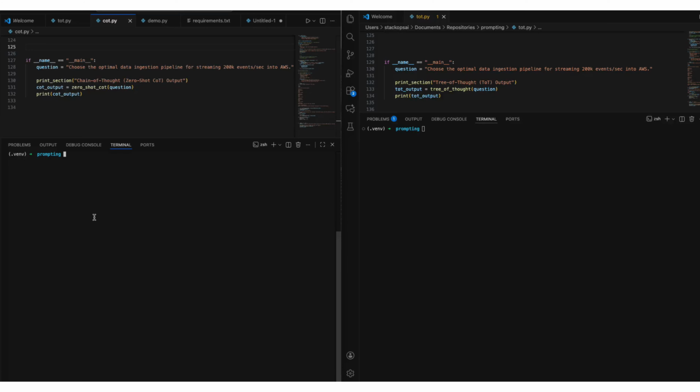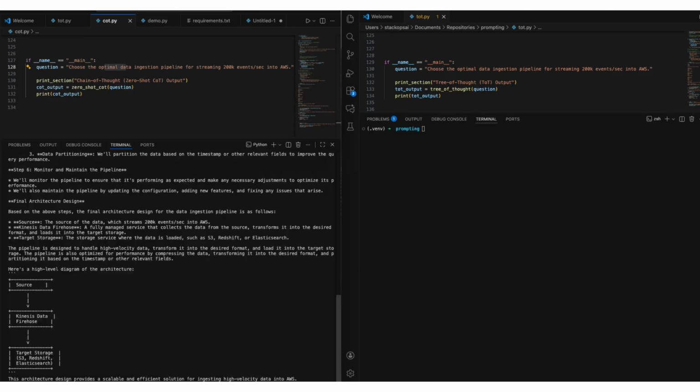I'm going to ask an AI model a simple question, that is, choose the optimal data ingestion pipeline for streaming 200k events per second into AWS. And I'll show you two very different ways to make the model think. First is chain of thought. Let's see what it is. And then tree of thought.